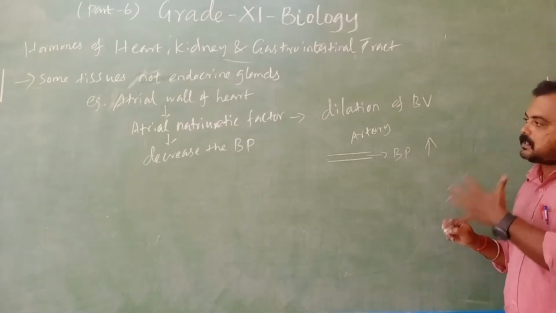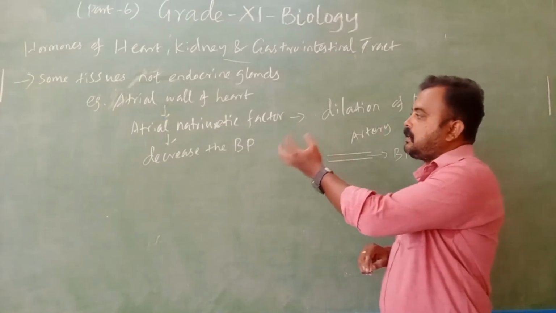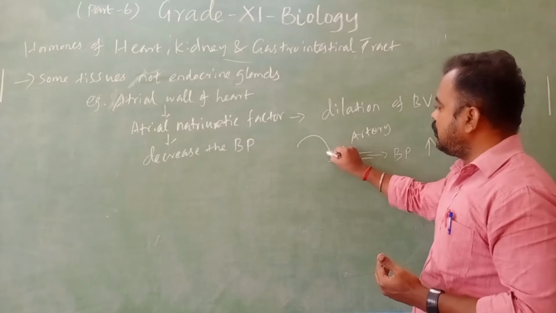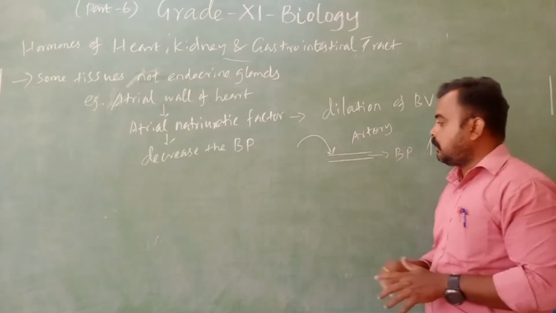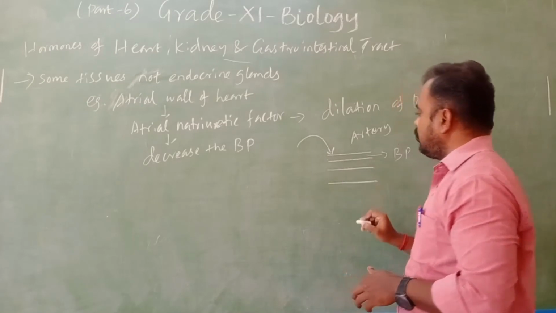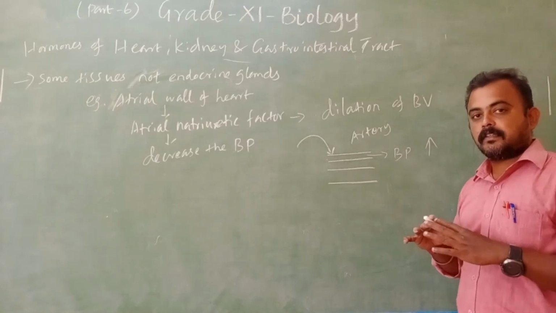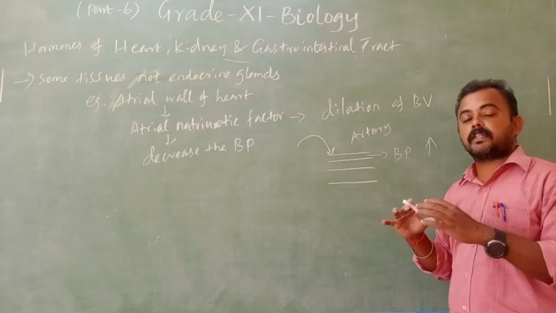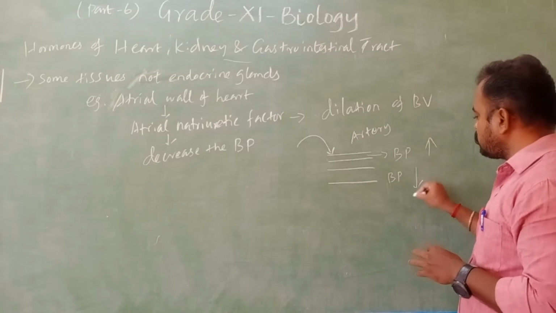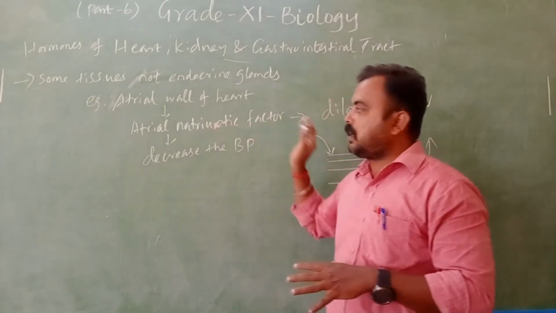If blood pressure is high, our heart suddenly secretes what? Atrial natriuretic factor. That factor acts on the artery, doing the dilation. That means the wall of the artery is relaxed. So blood pressure is reduced. It is the function of atrial natriuretic factor.